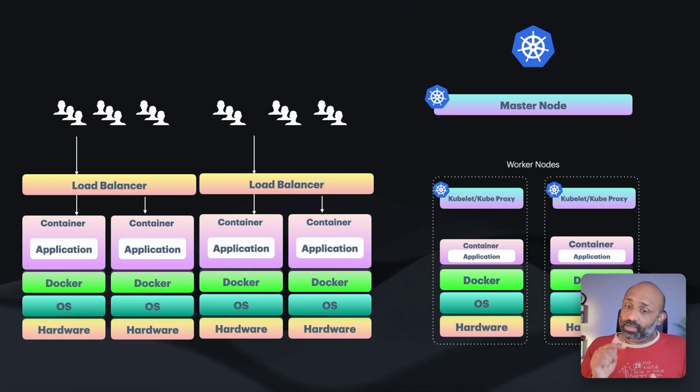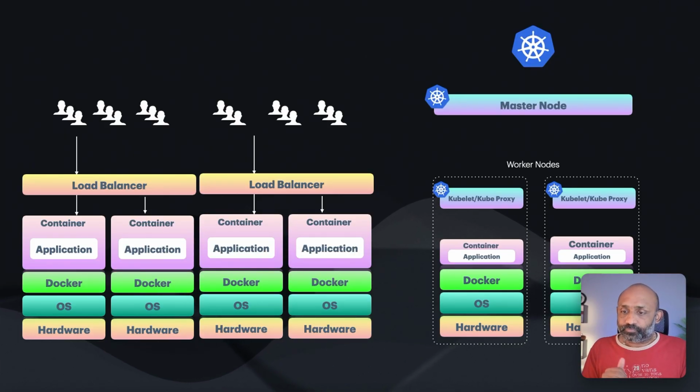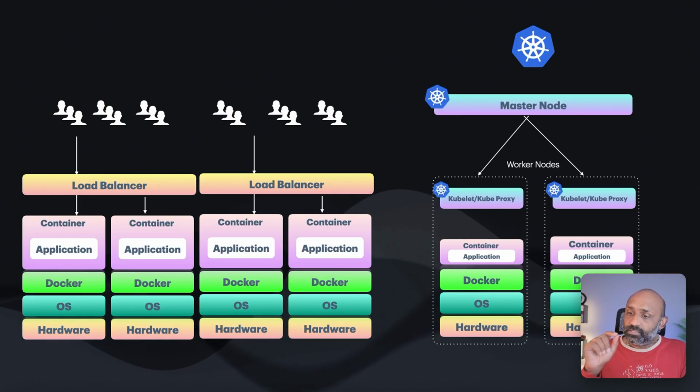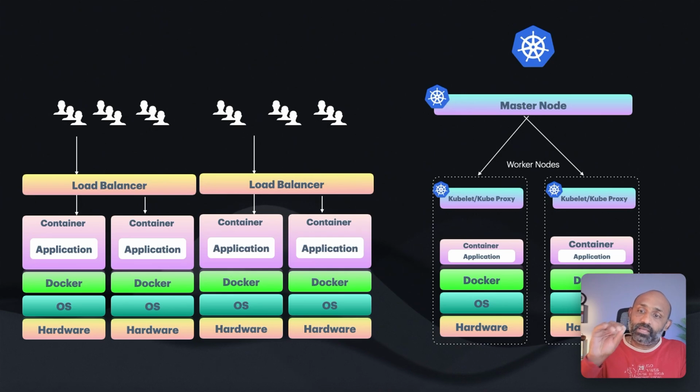So that is where we deploy the kubelet and kube-proxy. Now that we know there is a master node and a worker node, all we need to do to make a node a worker node is to just install the kubelet and kube-proxy on those servers. And that's what we need to do. So now the important thing is the master can interact with this kubelet and kube-proxy to manage the containers running on that, how many containers we need to run. If a container goes down, it needs to bring up a new instance of the container. All that is managed by the master as per the instructions set up in the master.